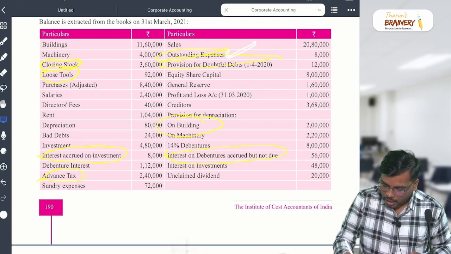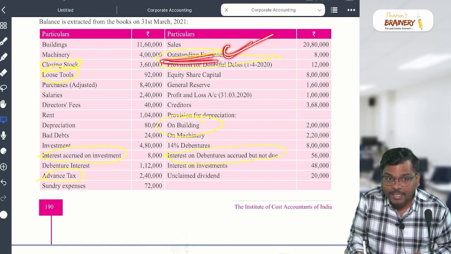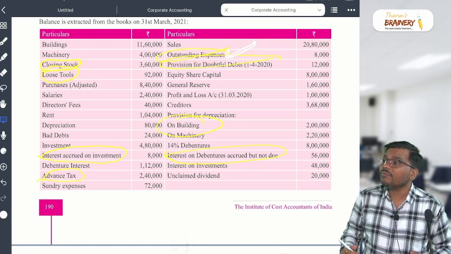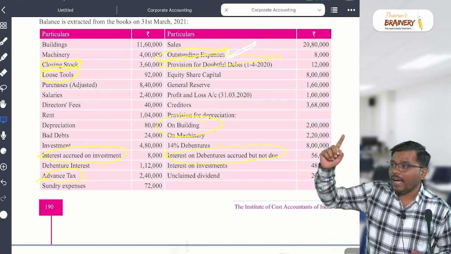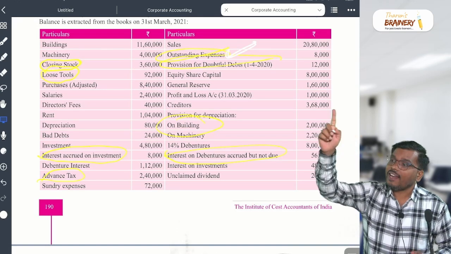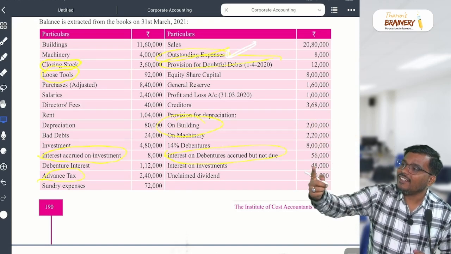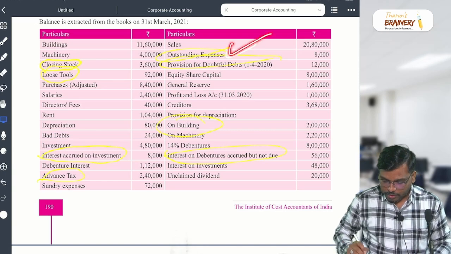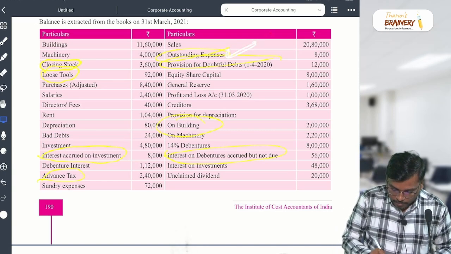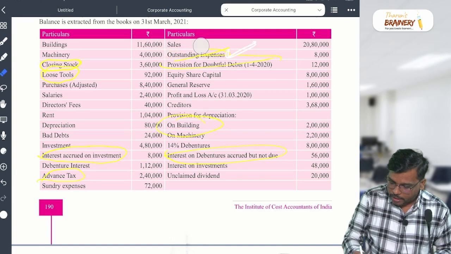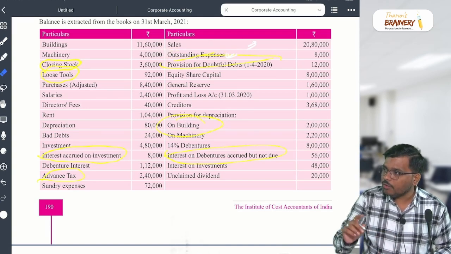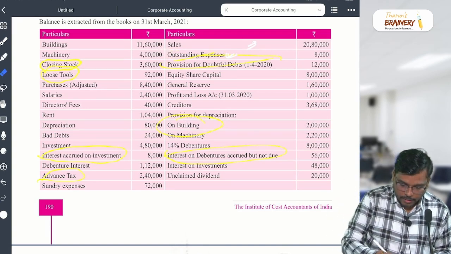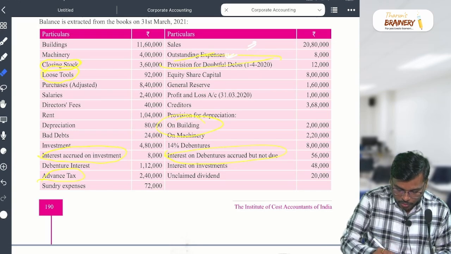Now you become intelligent. Outstanding expenses in the TB, where will it go now? Balance sheet. Where, sir? Liability. In that, where, sir? Other current liability. So this got clear, my dear student. Is it clear now? Outstanding expenses, where will it go? Is it clear to everyone? Okay, sir. Next, my dear student, let's try to understand the next one.